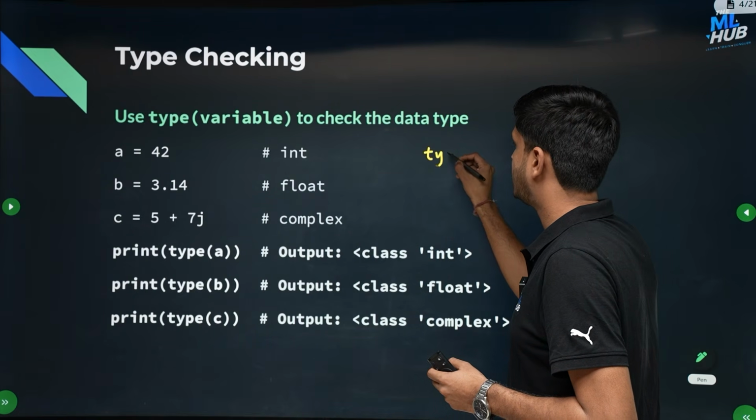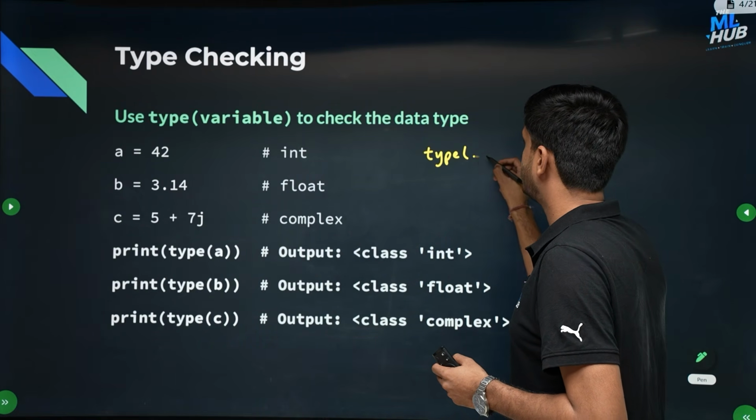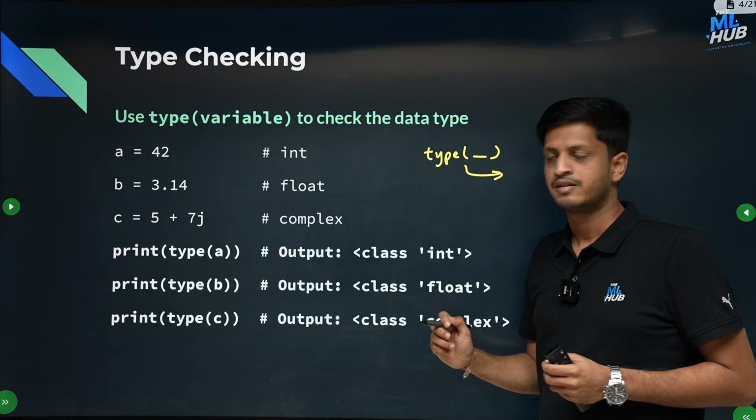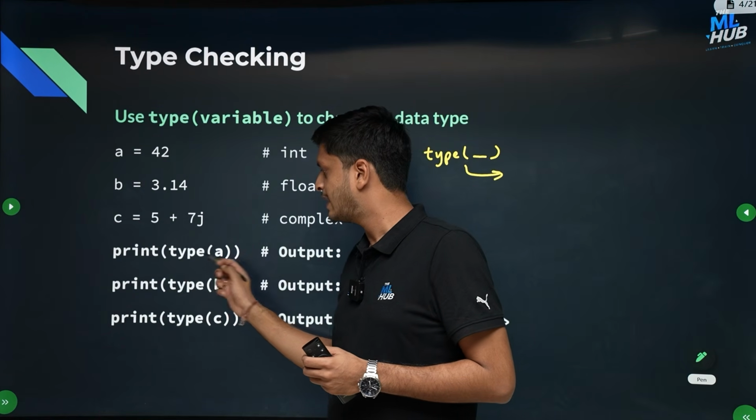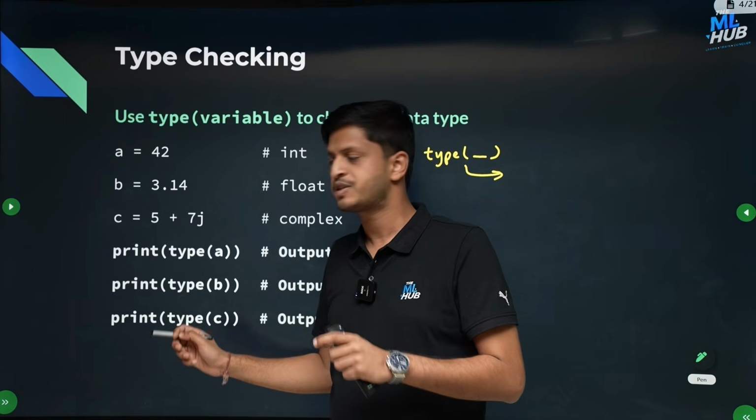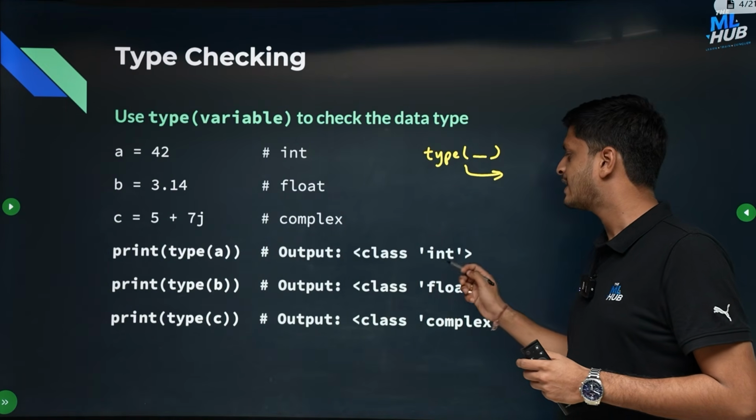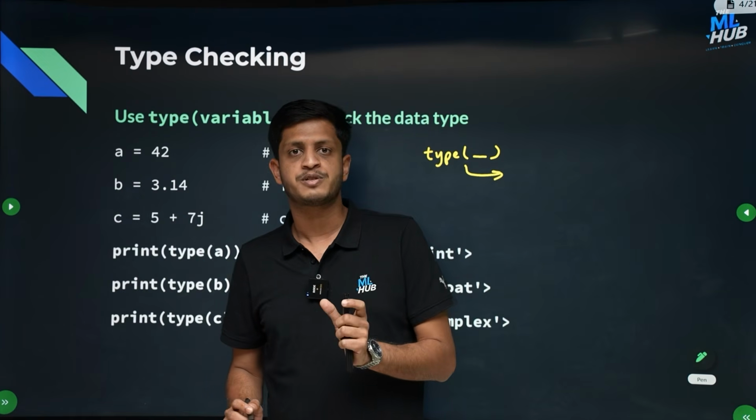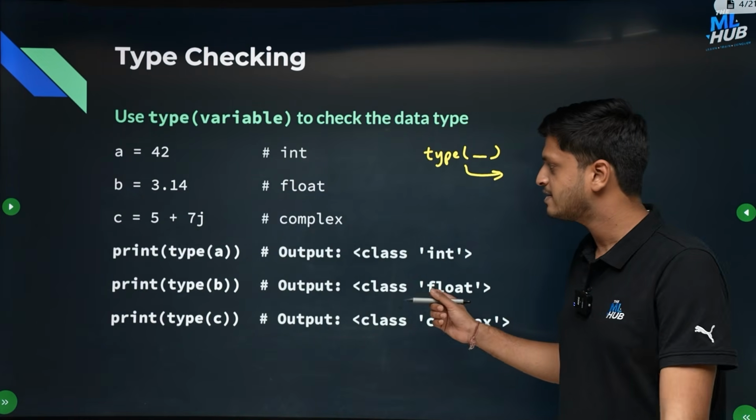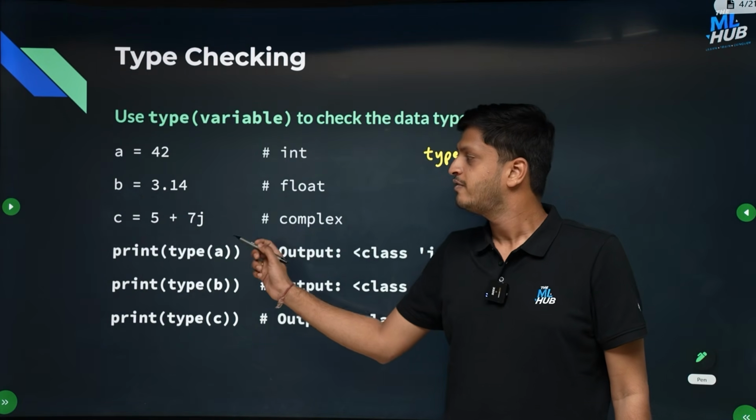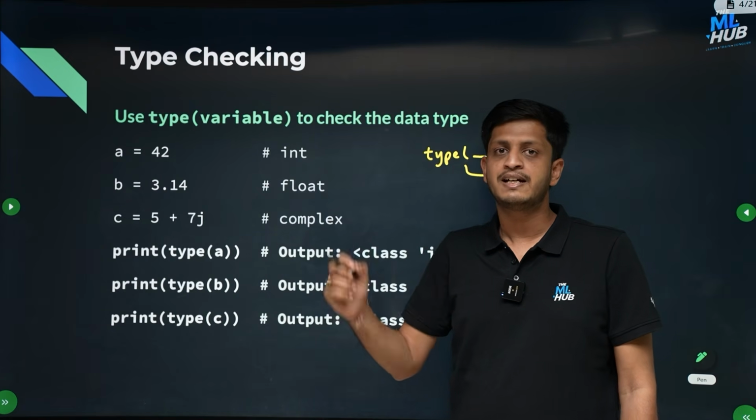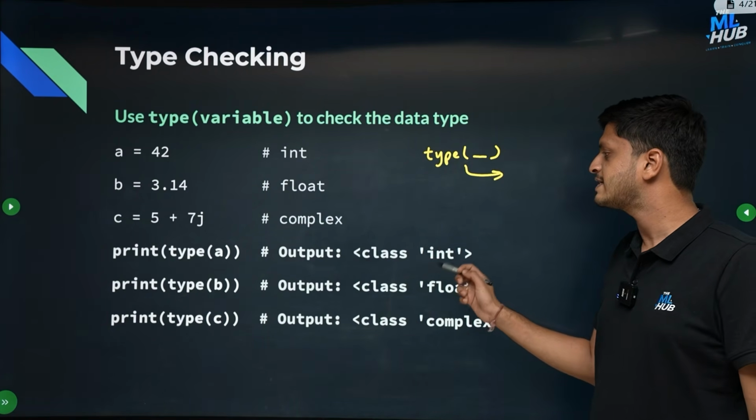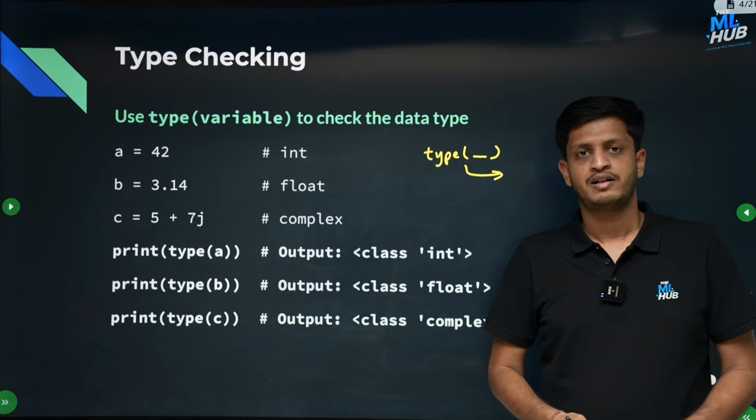So if I just write type and any variable name in it, it will give me what data type it is. So when I say type of a, and if I print that information, it will print class int. As I told you before, everything in Python is an object of some class, right? And hence here a is a variable which is holding the value 42, which internally is an object of the class int. And from here you can say that the type of a is integer.